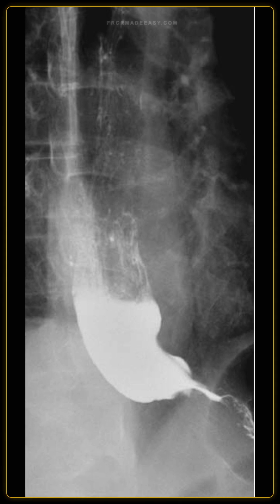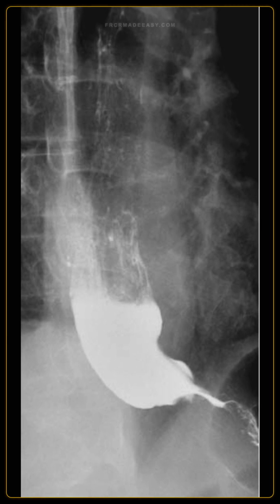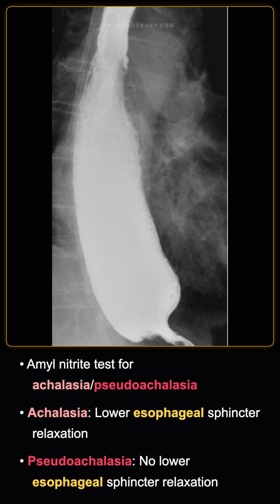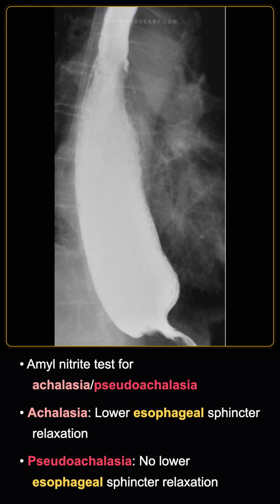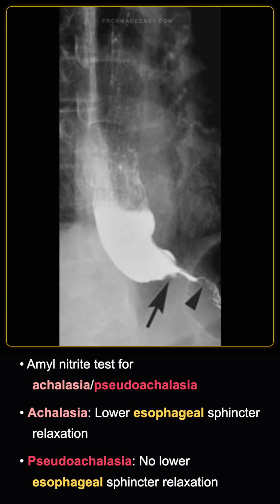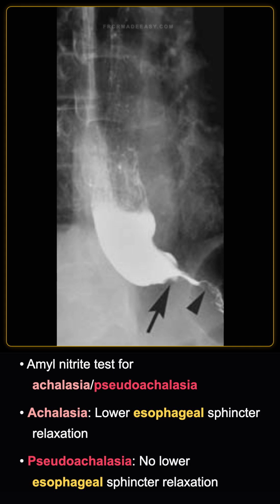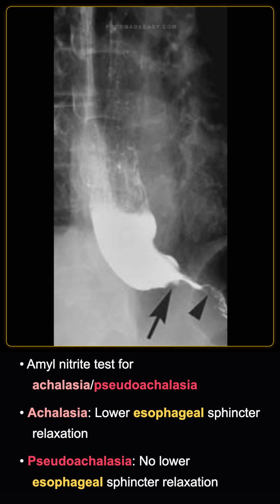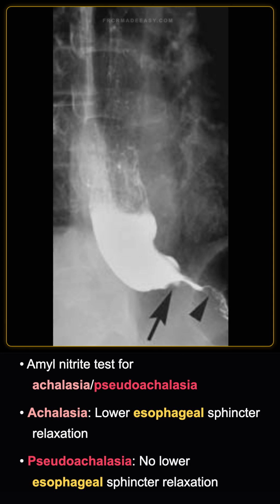Describe the pharmacologic test performed during fluoroscopy to differentiate the two and the expected results. Inhalation of amyl nitrite can be performed. In primary achalasia, it causes temporary relaxation of the lower esophageal sphincter and passage of barium, whereas in pseudoachalasia, there is no response due to rigid tumor infiltration.